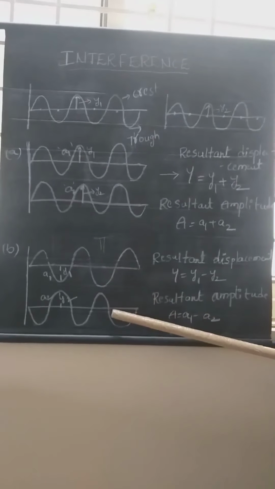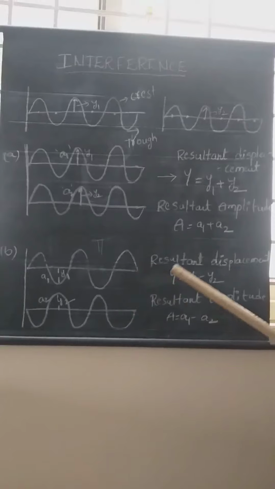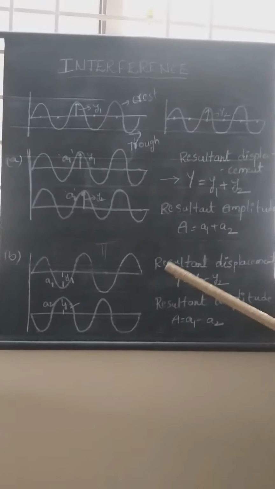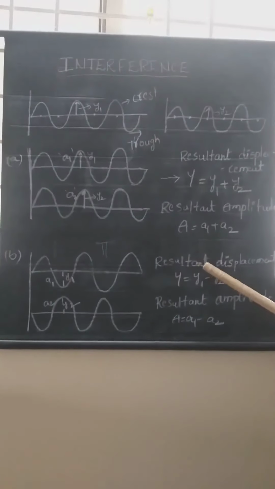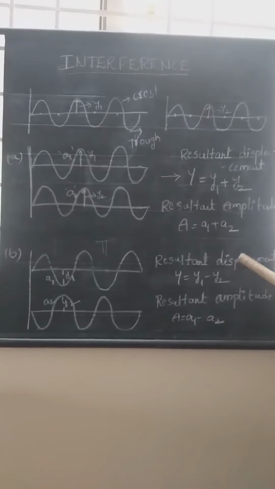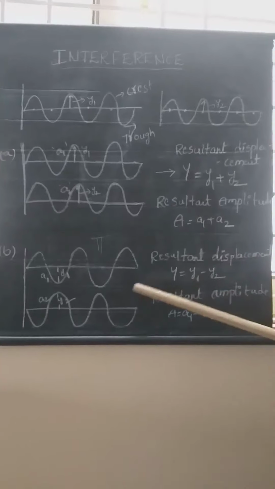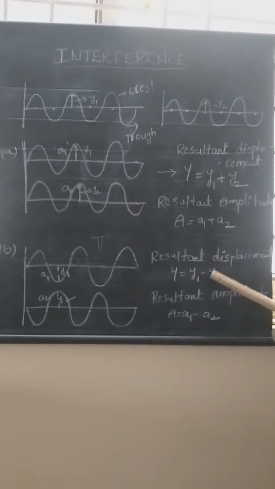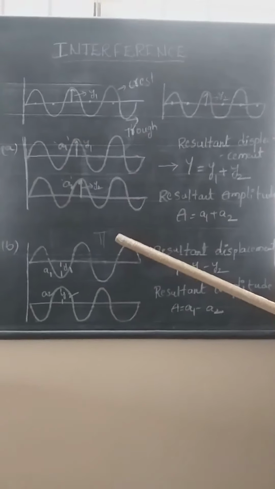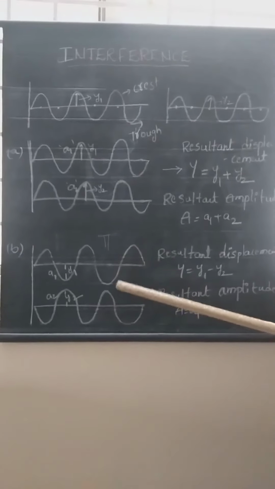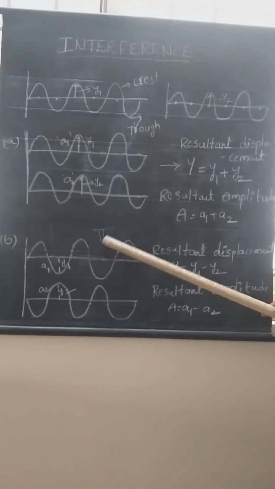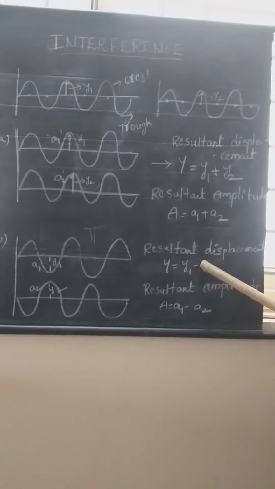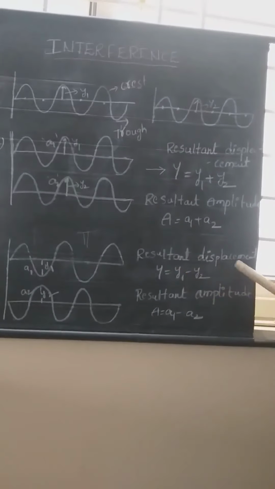When a 180 degrees phase difference is there between them, at that time, how can I write the resultant displacement? The resultant displacement of the particle is y equals y1 minus y2. Why are we using a negative sign here? Because the phase difference is going to take place between them. Since the phase difference is equal to pi, the resultant displacement is carrying a negative sign. This is with respect to the particle.